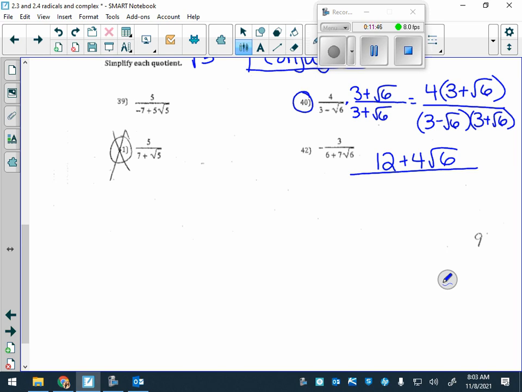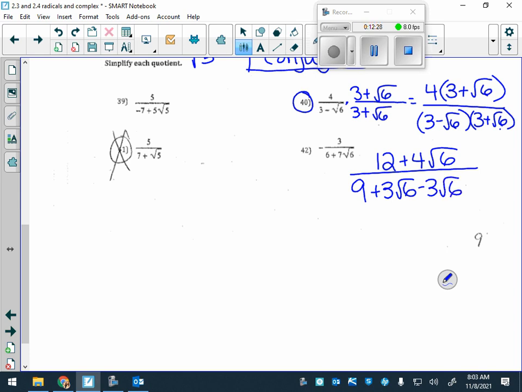Okay, in the denominator, you have two binomials, which are two terms. What do we have to do? Four-letter acronym, if we know that. FOIL. So 3 times 3 is what? 9. Good. 3 times negative root 6 is negative 3 root 6, and negative root 6 times 3 is negative 3 root 6.